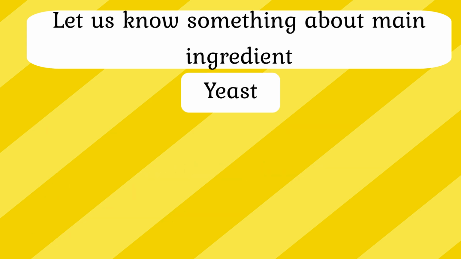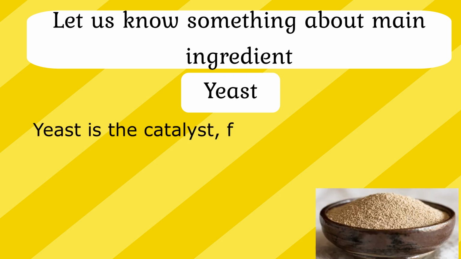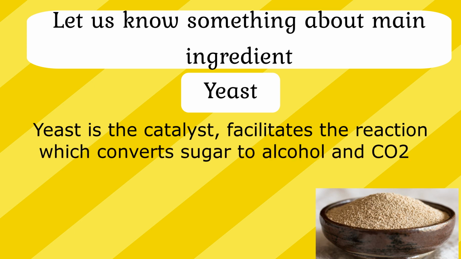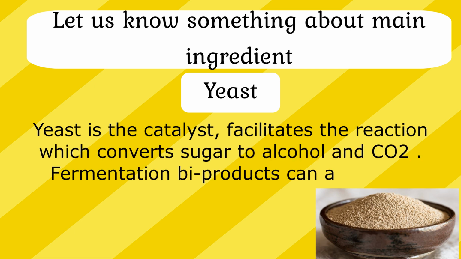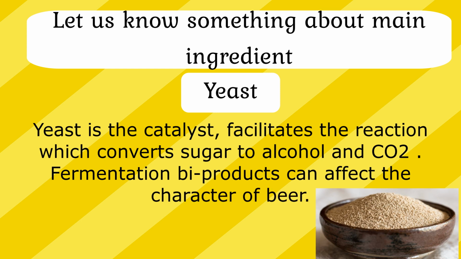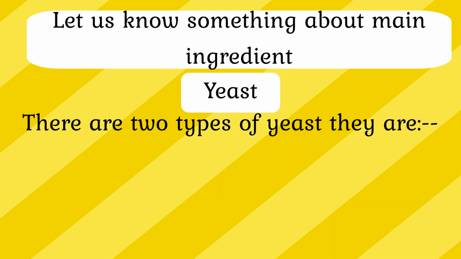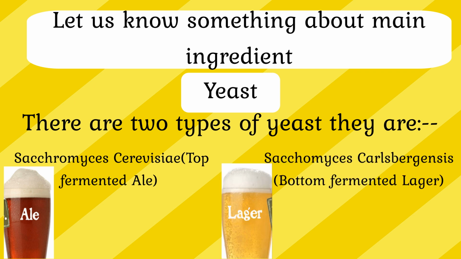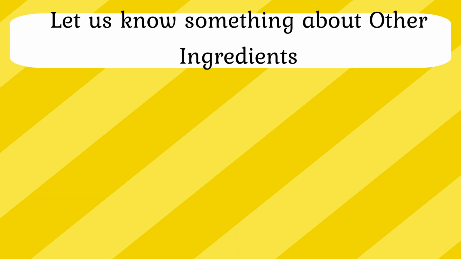Let us talk about the fourth main ingredient, which is yeast. Yeast is the catalyst that facilitates the reaction which converts sugar to alcohol and carbon dioxide. Fermentation byproducts can affect the character of beer. There are two types of yeast: Saccharomyces cerevisiae, which is top fermented ale, and Saccharomyces carlsbergensis, which is bottom fermented lager. Now let us talk about other ingredients of beer.